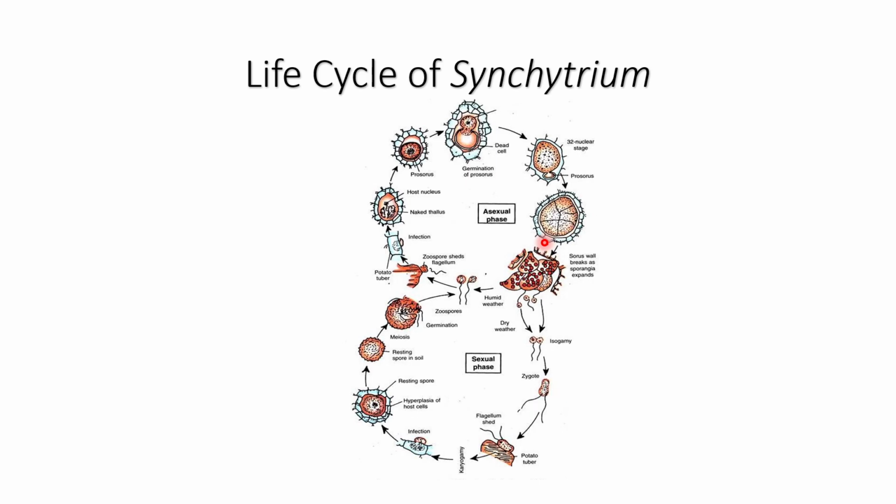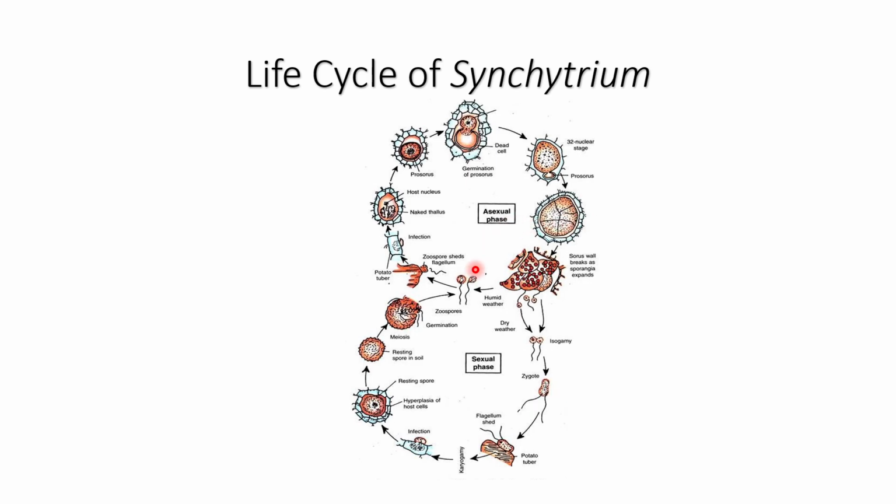If the environmental condition isn't suitable, then there will be formation of the gametangium, and inside the gametangium there will be formation of gametes. They will undergo fusion.